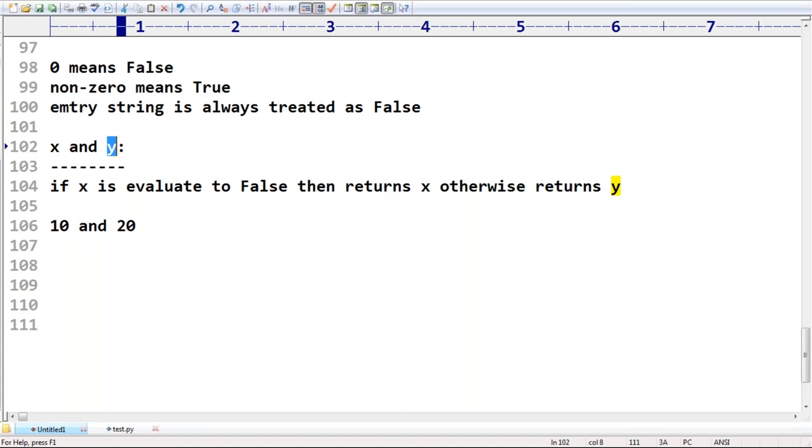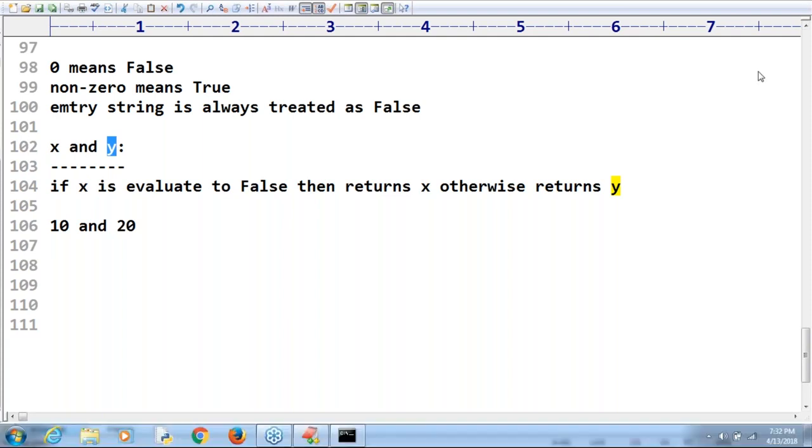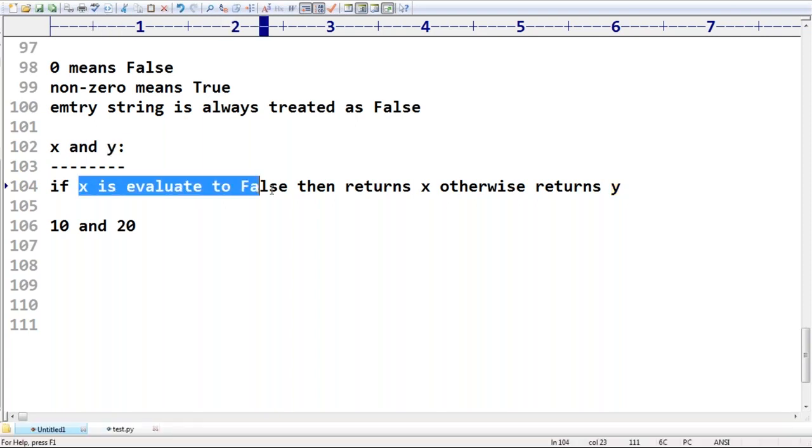Clear? Any confusion? Yes, obviously I told you, a bit more concentration is required. If the first one evaluates to false, then consider x, otherwise consider y.